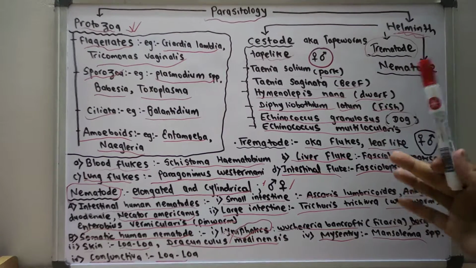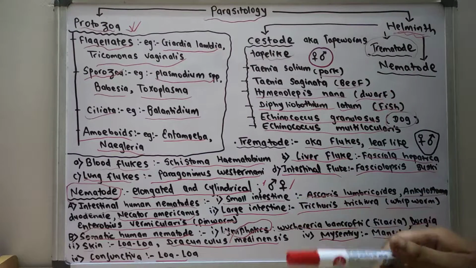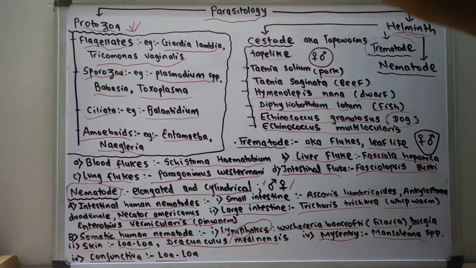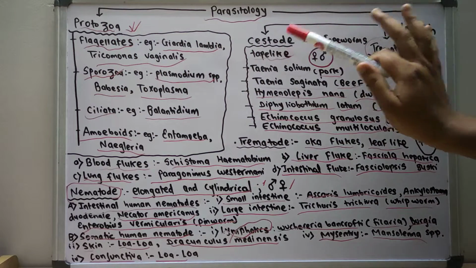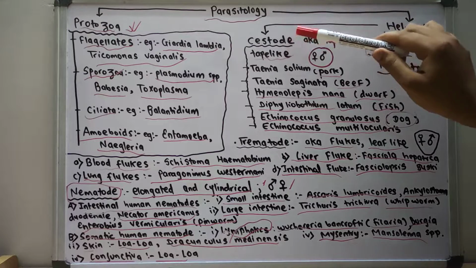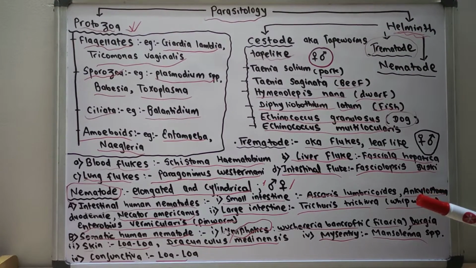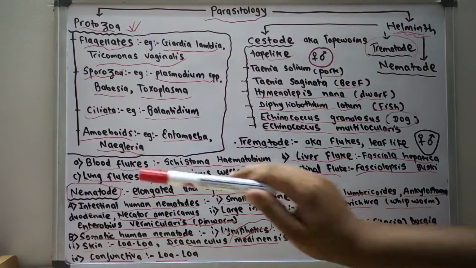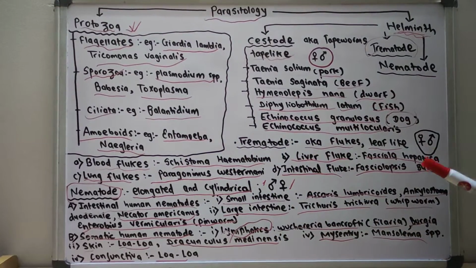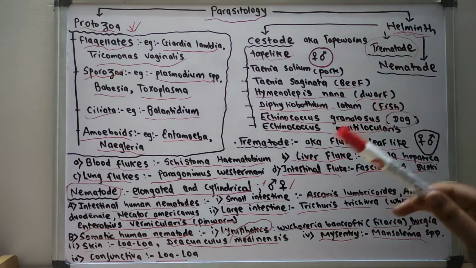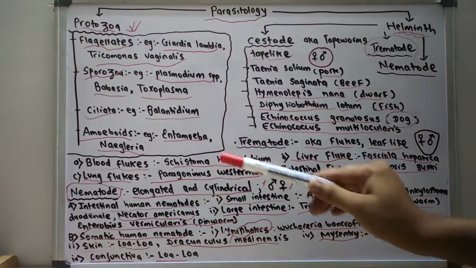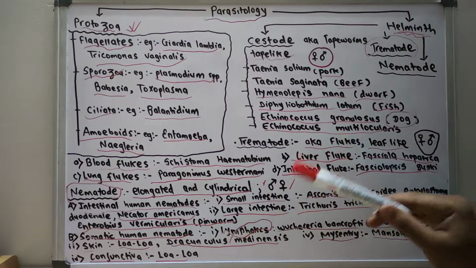So these are the various classifications of the parasites. Again I am going to revise quickly. Parasitology is mainly divided into two groups, protozoa and helminth. In the protozoa you have flagellates, sporozoa, ciliata and amoeboids. In the helminths we have cestodes, trematodes and nematodes. The cestodes are the tapeworms. The trematodes are the flukes, classified into blood flukes, liver flukes, lung flukes and intestinal flukes. The nematodes are classified into intestinal nematodes and somatic nematodes. The intestinal human nematodes include small intestine human nematodes and large intestine human nematodes.